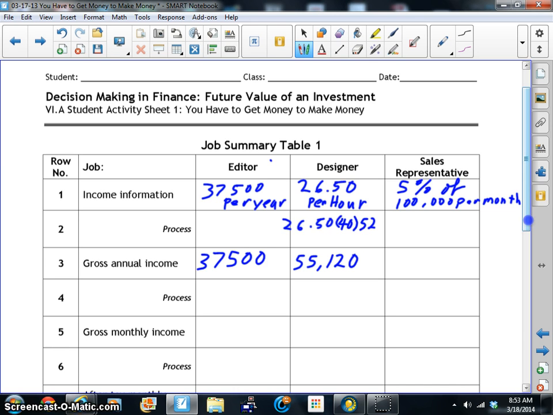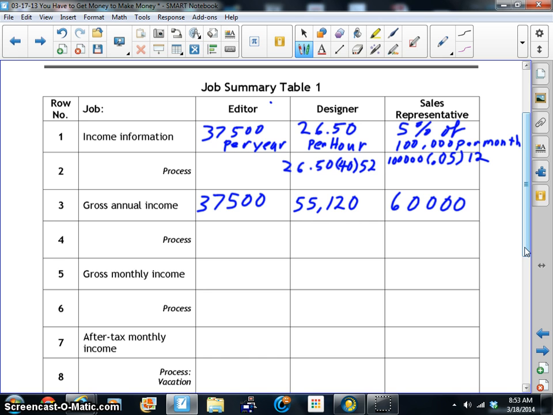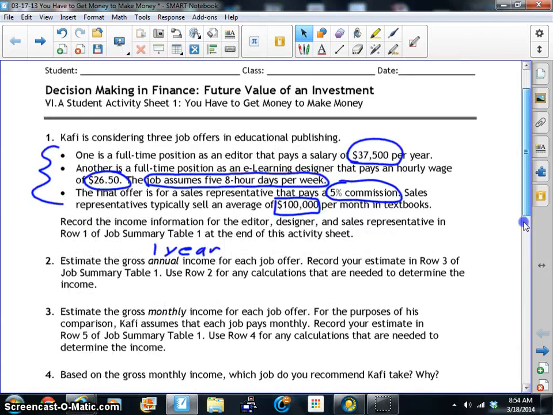Now the next one, we have already 100,000. That's 1,000,000? Let's see, no, 1, 2, 3, 4, 5. Yes, 100,000. Do not put one more zero because some people get that wrong. They'll put 600,000 at the end. So times 0.05 because that's the percentage that he's going to receive. And then we have 12 months out of the year. So that gives us $60,000 for the entire year. So far, that sales representative is looking pretty good if you can make that 100,000 per month. That's one of those things that you need to be careful with when considering a job.